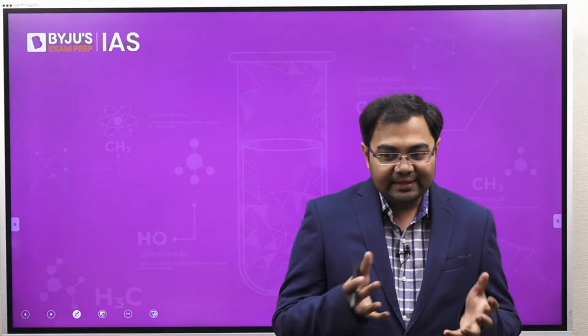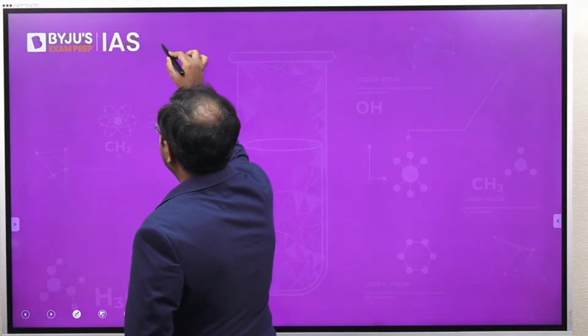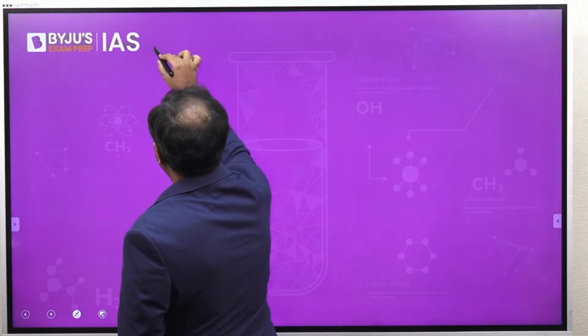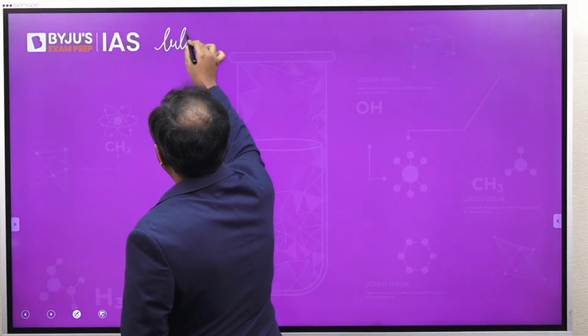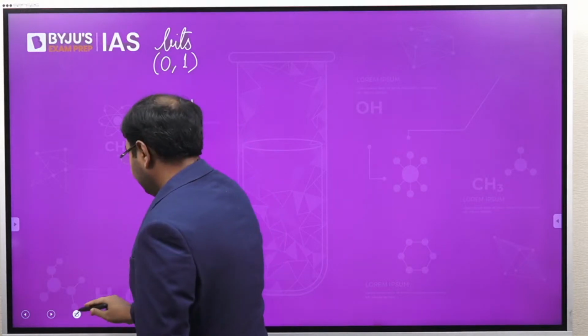Computer has a completely different language, and this language comprises two very simple things, zeros and ones. These zeros and ones make up things which are called bits, and bits are the language of the computer. So computers understand everything in terms of bits, a bunch of zeros and ones.